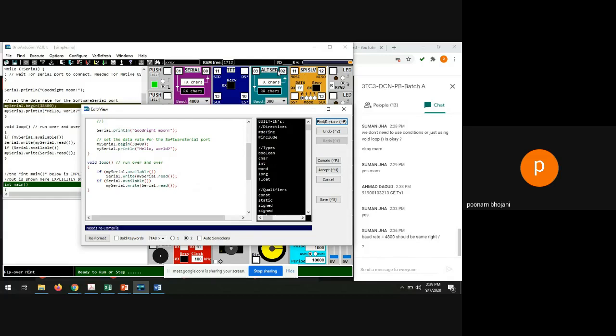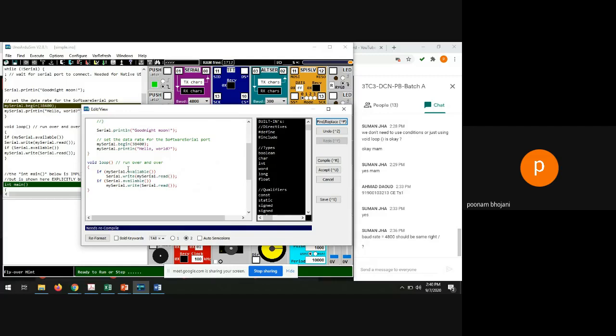Okay, so if you are writing the pin number randomly, maybe sometimes these pins are not free, these pins are working with different devices. So let's say if those pins are free and in working condition, available, then whatever you are reading into this port, whatever you are transmitting from here, that should be received over here. So serial.write should be written by mySerial.read.